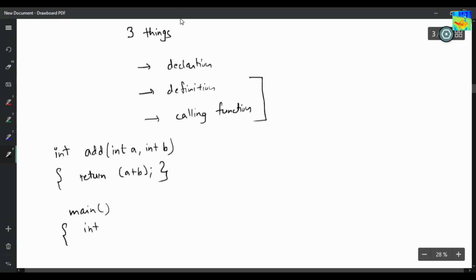So let's say int c equals call add function, give 2 and 3 as input, and then cout c. Okay, so this line is called calling. We are calling function add. And since we have written the definition here, this is called definition.